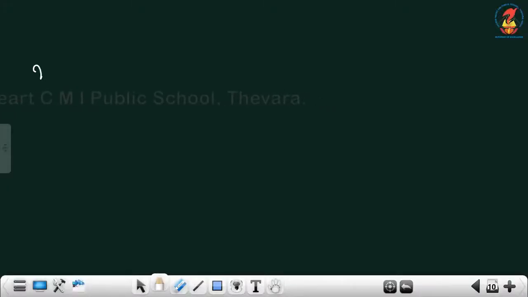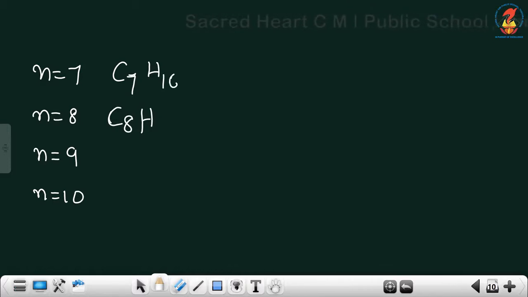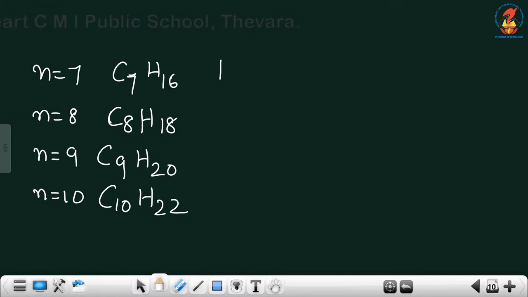Now the next 4: n is equal to 7, n is equal to 8, n is equal to 9 and n is equal to 10. You do by yourself. The formulas will be C7H16, C8H18, C9H20, C10H22. Names also I will write.